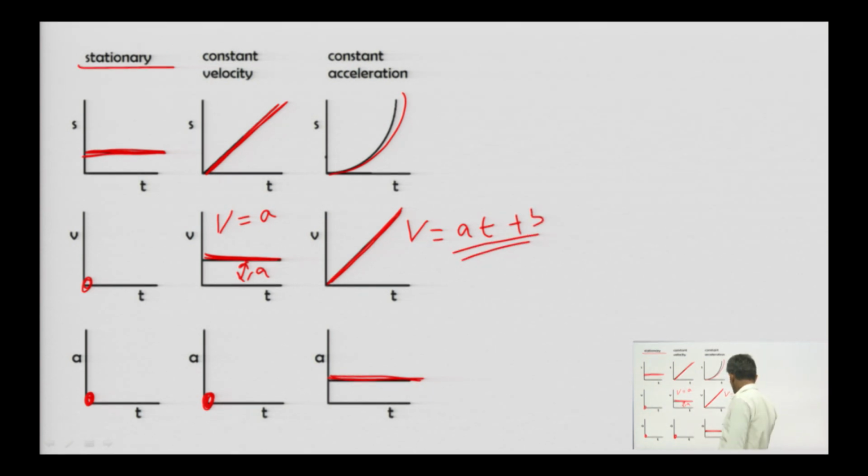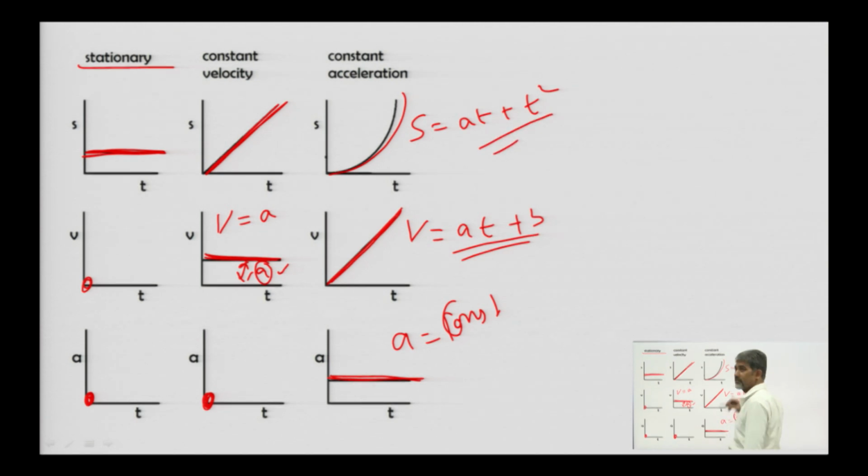Okay. Here in this, a is equal to acceleration, it will be here a, and this a is different. Okay. This is constant. And this s will be of the form at plus t square type of thing, quadratic. Okay.